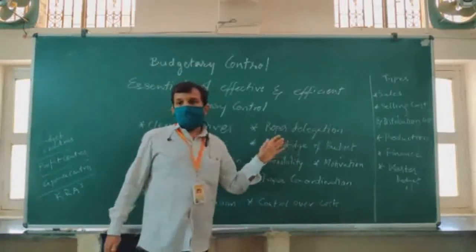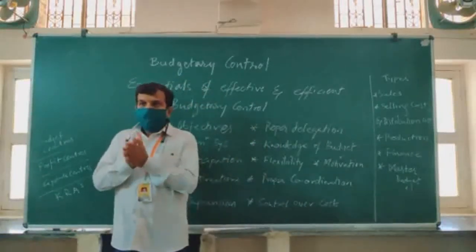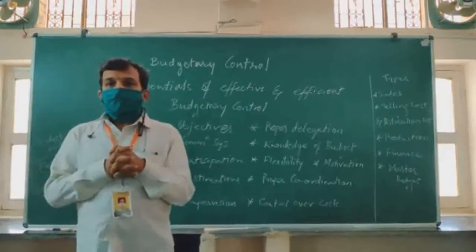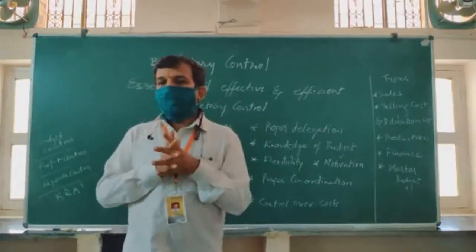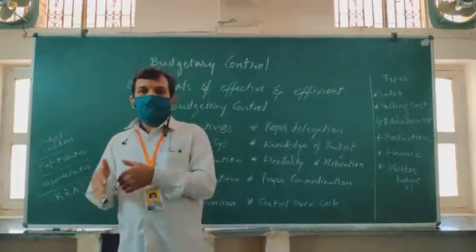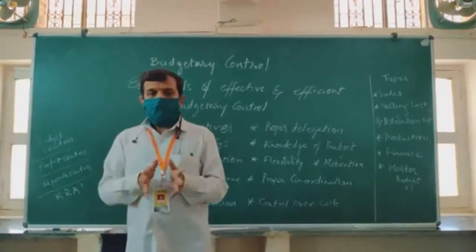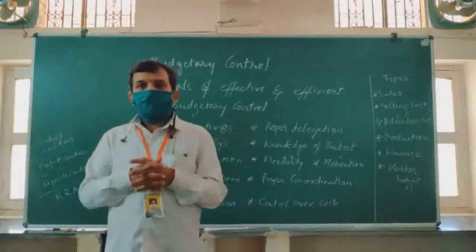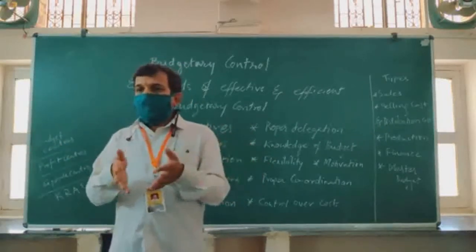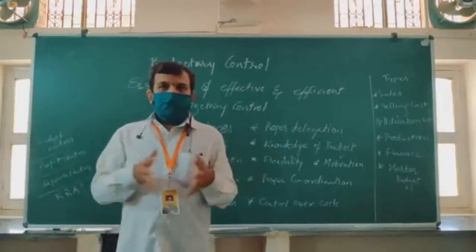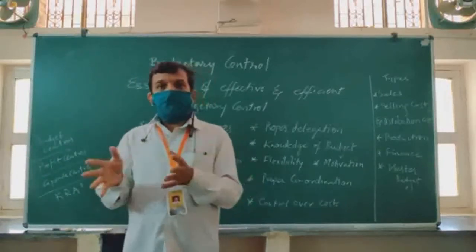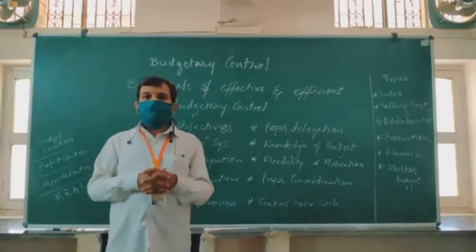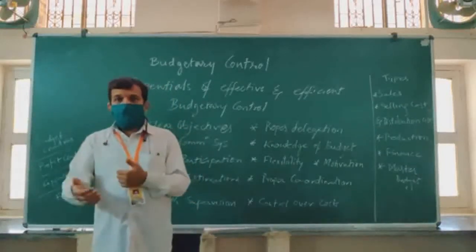Then flexibility must be there. If I prepare a budget and if things are moving as per the budget, it doesn't mean that it will keep on moving in the same way. Just like the situation we are now facing due to COVID. The central government had its budget, now it's all skewed up. Every family probably had their own budget. Many families are facing budgetary problems. So even business organizations face it. They are facing it. They have to overcome it.